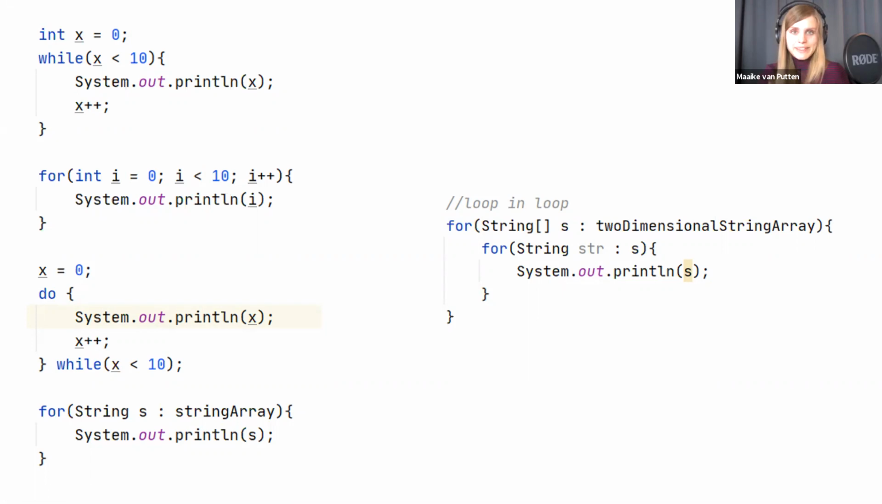Any questions about this? I will repeat the last loop, but this time I will just do it right now. Let's go to IntelliJ.